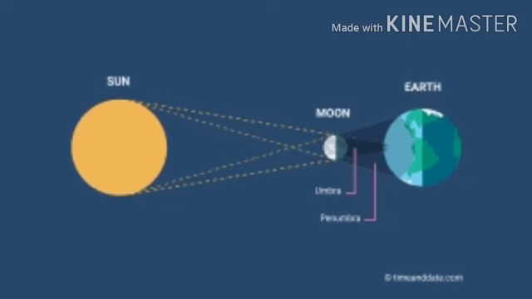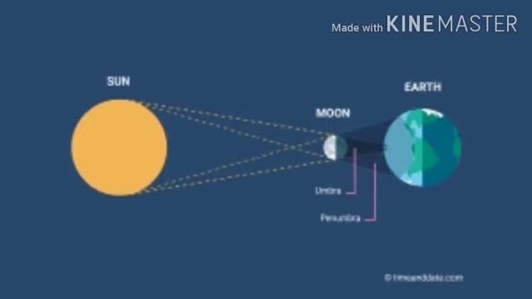Let us study our next concept, that is eclipse. The earth revolves around the sun in its orbit. In the same way, the moon revolves around the earth in its orbit. There comes a time when these three heavenly bodies get aligned in the same straight line. This is when an eclipse occurs.